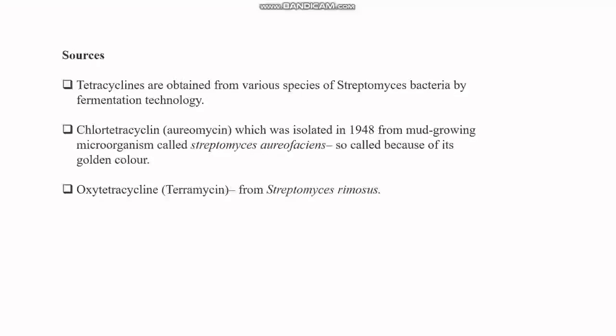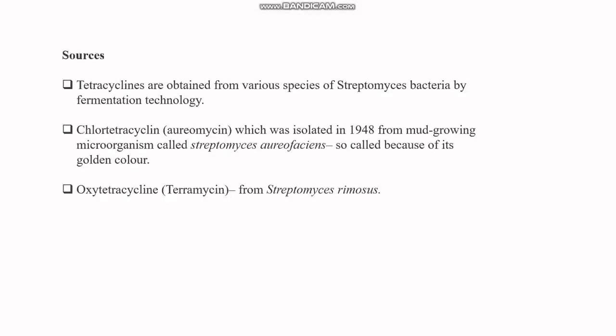Chlortetracycline is also called Aureomycin, which was isolated in 1948 from mud-growing microorganism Streptomyces aureofaciens, so called because of its golden color. This means the mud had this golden color, as we discussed earlier. Then the second, oxytetracycline or terramycin, was obtained from Streptomyces rimosus. So basically the natural source of tetracycline is the bacteria species called Streptomyces.